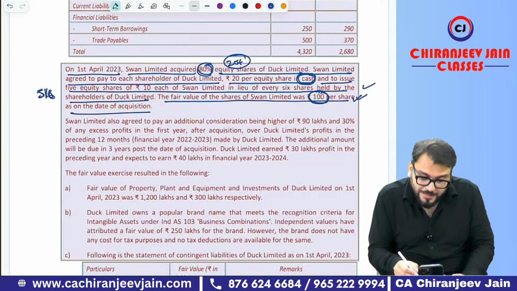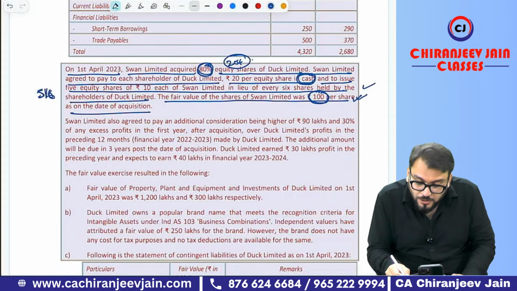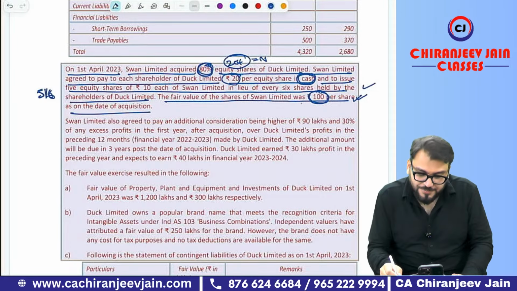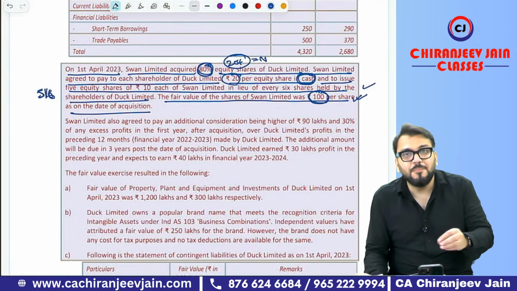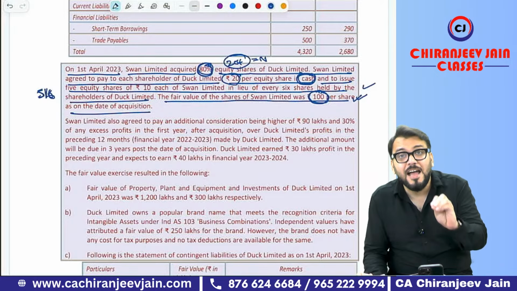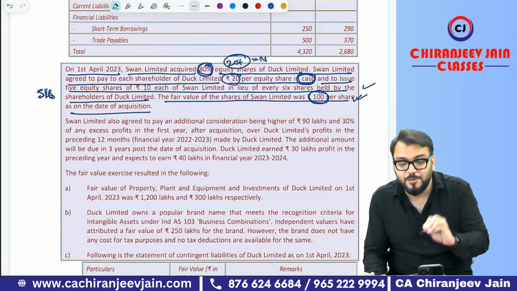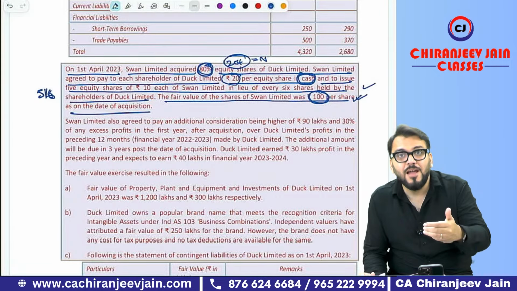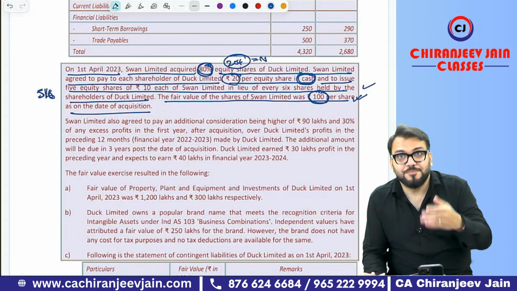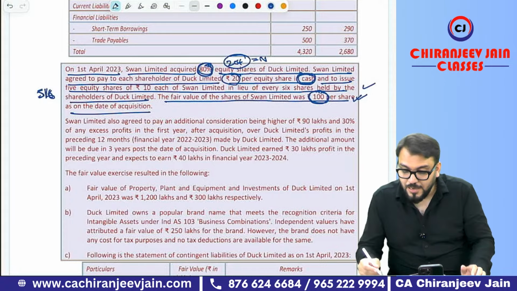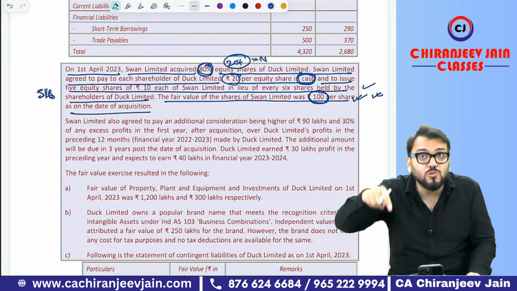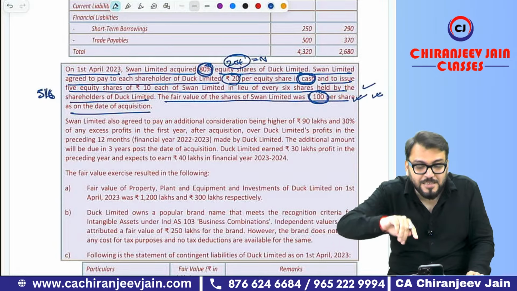So whatever you are reading, just highlight: 80%, 20% is NCI. Correct. Now this is 20 rupees per equity share. Highlight all things, so that when you come again to point number 8, you just read the highlighted points and you will be able to solve it. Got this point? If you have understood this point, send me a message. Send me a message fast. Understood this point? Whatever I am saying, I am doing this question. How to read it? How to read from the examination point of view?